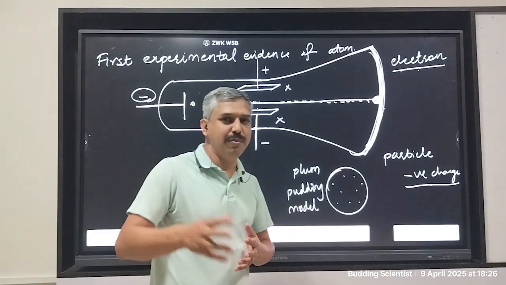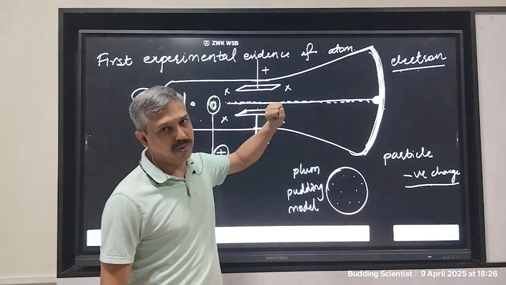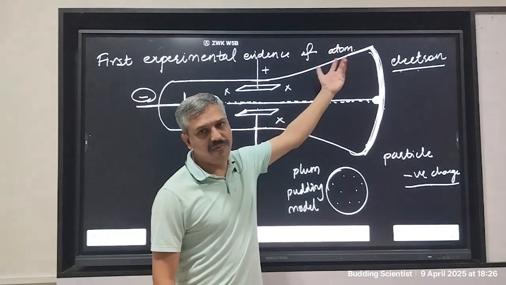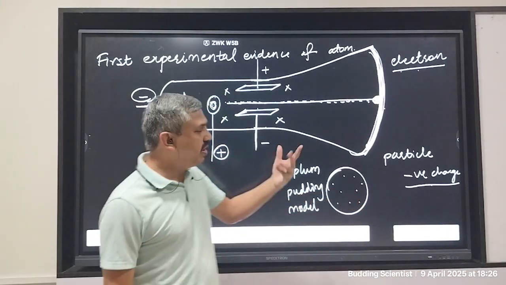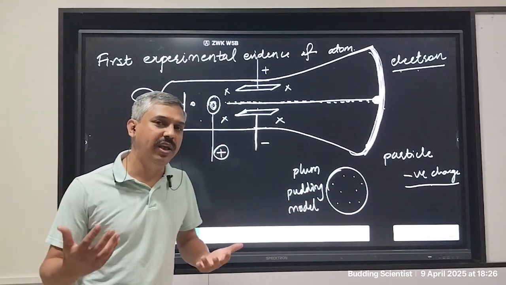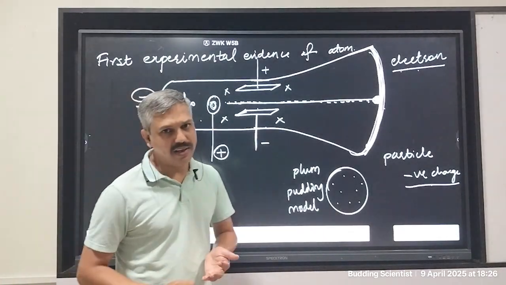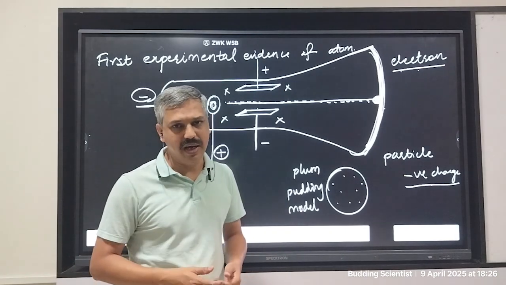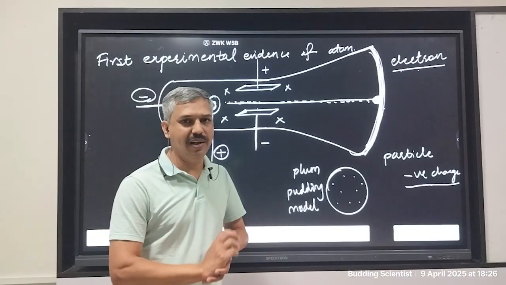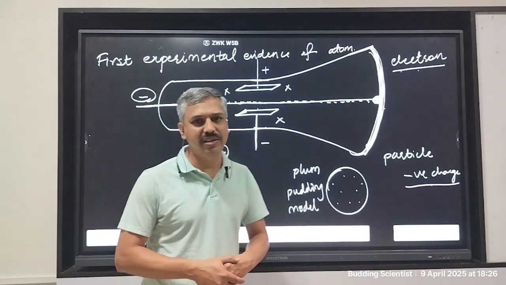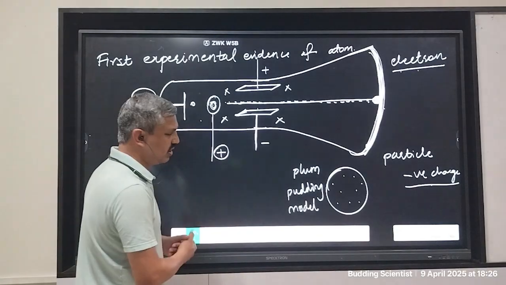I have discovered this myself, about what was the possible thinking process of the scientist J.J. Thomson, which led to the discovery of the atom, and then to the plum pudding model of an atom. What thought process, what analysis did J.J. Thomson go through? He did not write that. Possibly he may have, but I have never seen that. There is nothing written in any textbook about it. But I have somehow discovered it. How? Because I consider myself to be a scientist as well, so I can understand. So I'll tell you how this discovery was done.